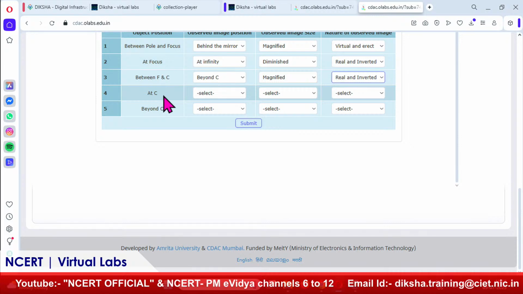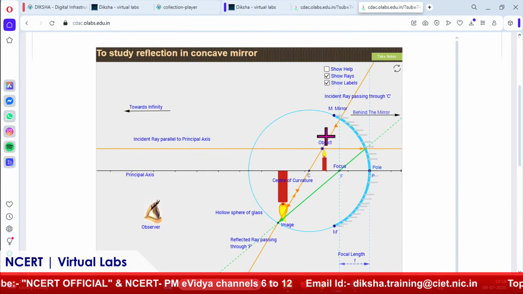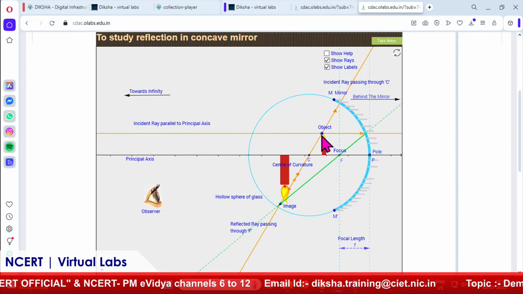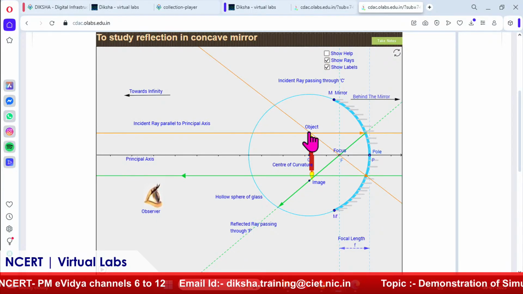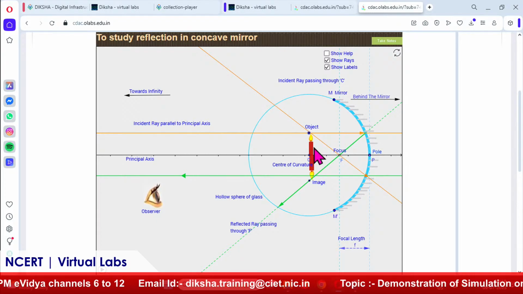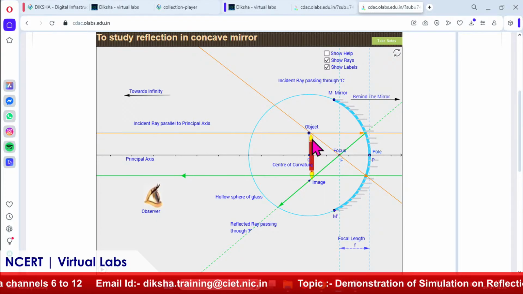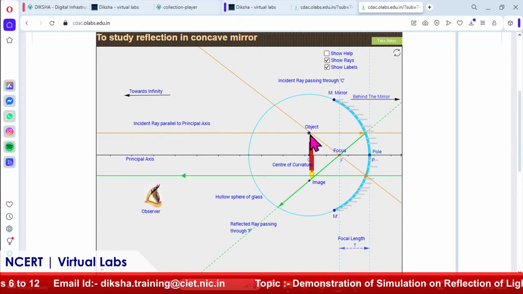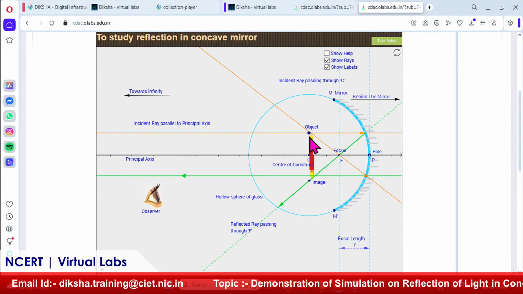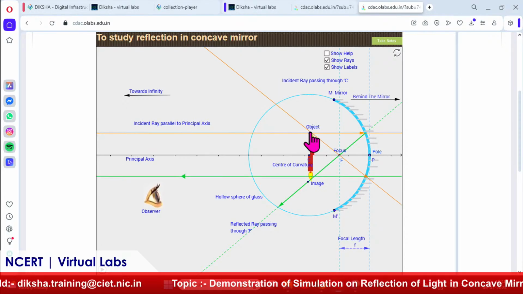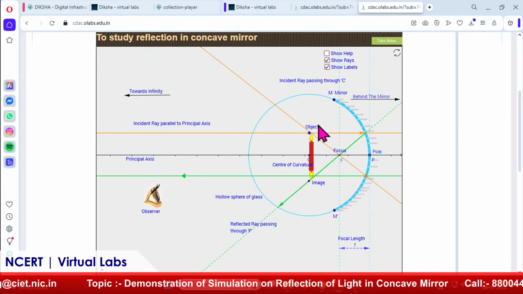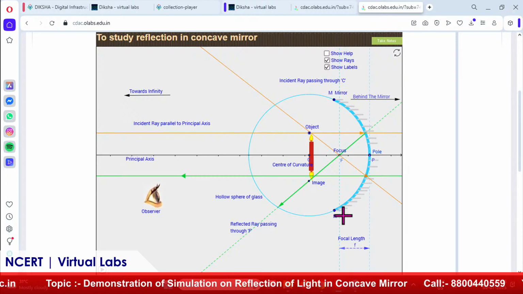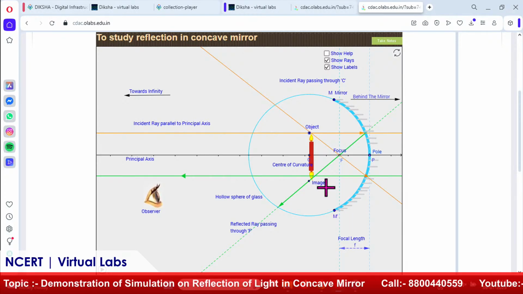Okay. Next, at C. This is a very important position, because here only the size of the image is the same as the object. When I place the object at C, you will get exactly the same size of image, but it is inverted, right. See, this is a very fun way to understand how the image is formed in the case of a concave mirror at the various positions.